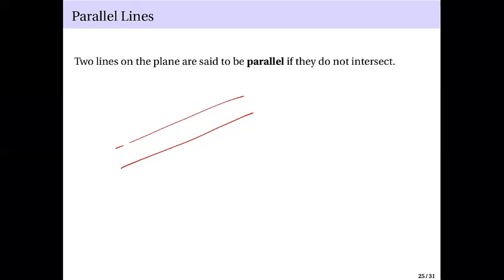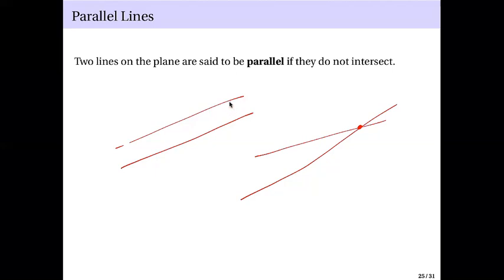Now, if it so happens that you have this line and then another line which intersects the other line, of course, these two lines are not parallel. We say that they are intersecting. So there are only two possible cases, at least, if you have two distinct lines.